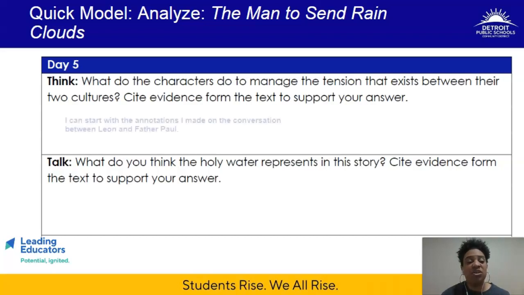And so in order to respond to that question, you can start with your annotations from the conversation between Leon and Father Paul. And we'll take a moment and look at those. And then, what do you think the holy water represents in this story? Cite evidence from the text to support your answer.